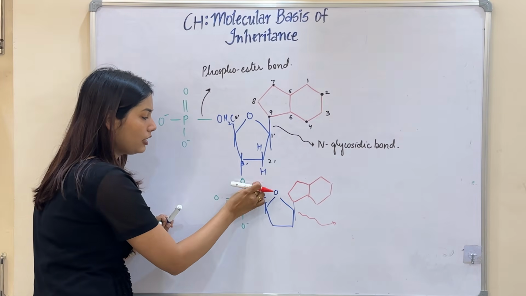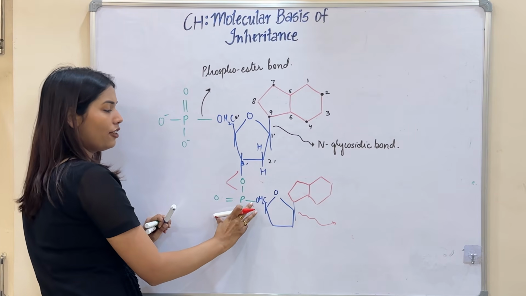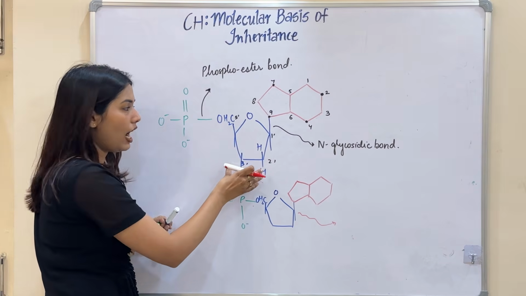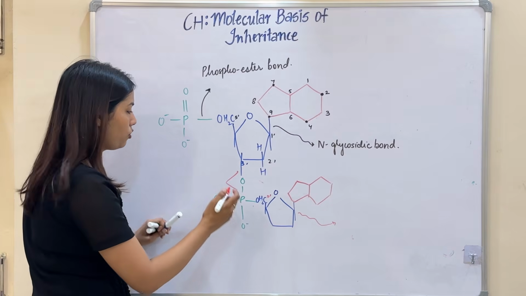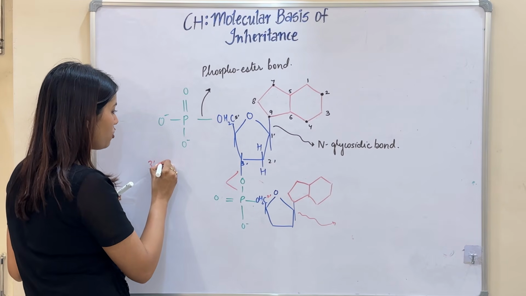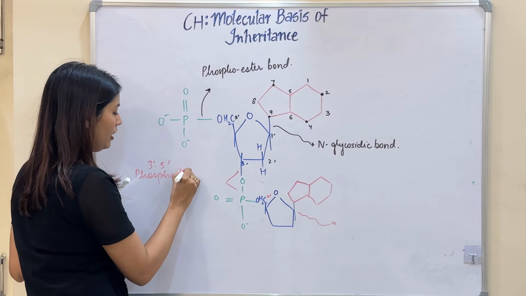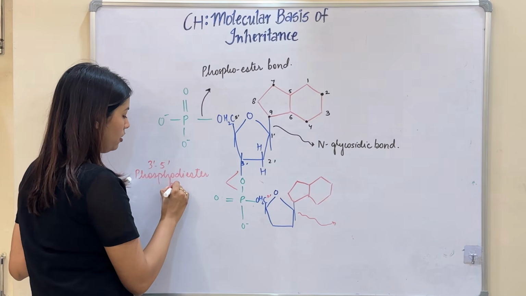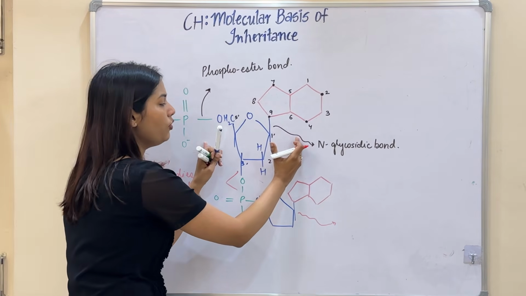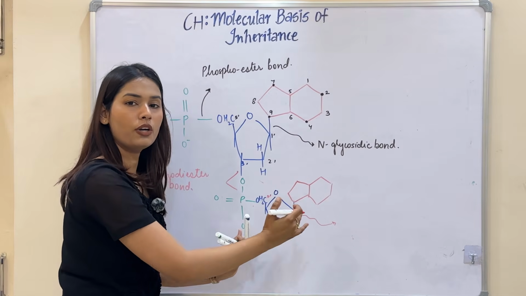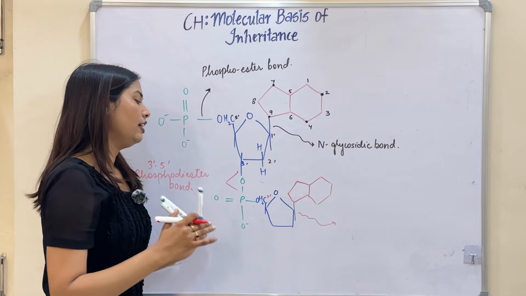But what about this bond? This bond, which is between the phosphate group of the 3 dash carbon of a pentose sugar and the 5 dash carbon of another pentose sugar, is called a 3 dash 5 dash phosphodiester bond. So the monomer structures of nucleotides are going to bond with each other, and they are going to form a polymer, a polynucleotide. In this manner, this is going to be formed.